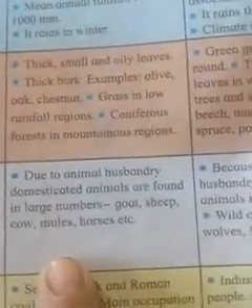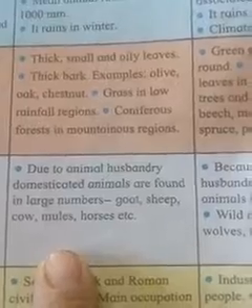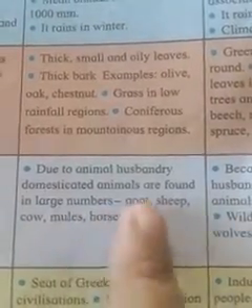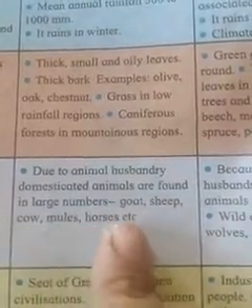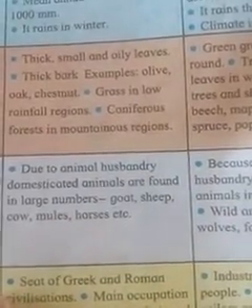What is the animal life? Due to animal husbandry, domesticated animals are found in large numbers, such as goat, sheep, cow, mules and horse. These are the domesticated animals present in the Mediterranean region.